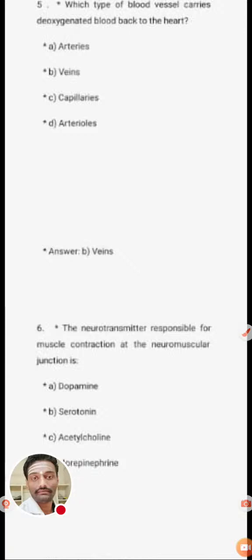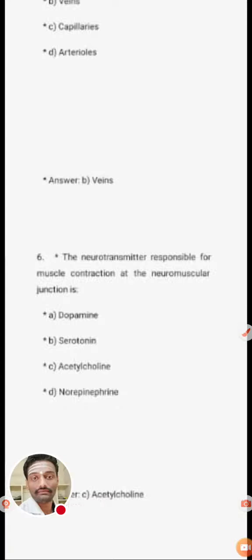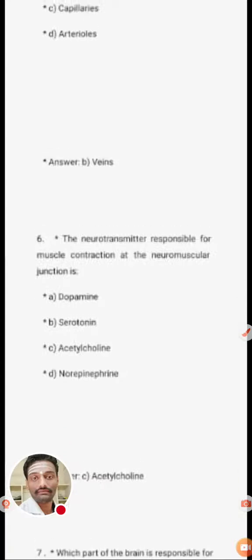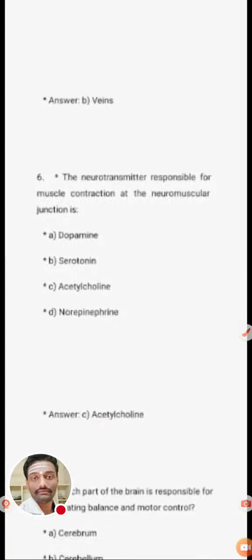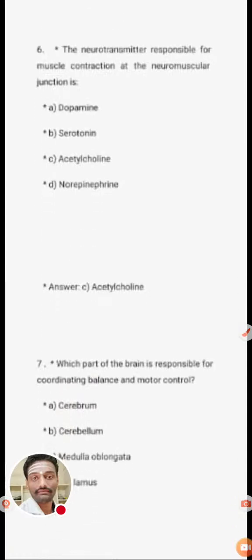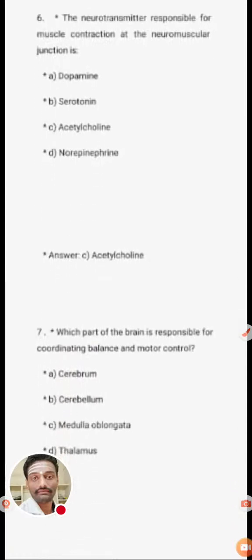Yes, if you know the answer to the sixth question, yes, some are giving the right answer. Acetylcholine. Acetylcholine is the neurotransmitter responsible for muscle contraction at the neuromuscular junction. Next question.